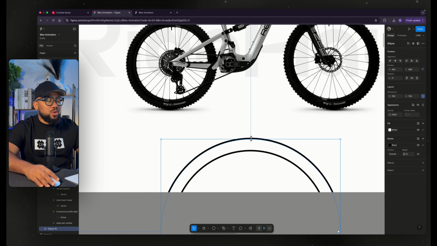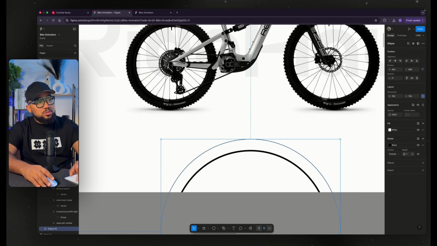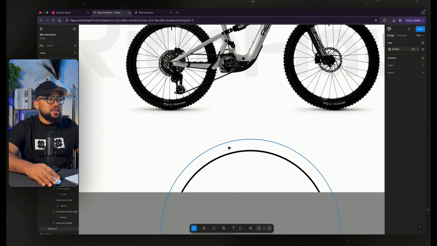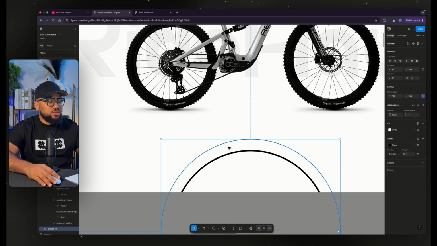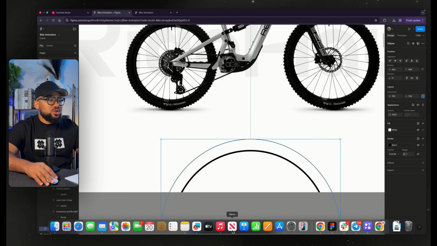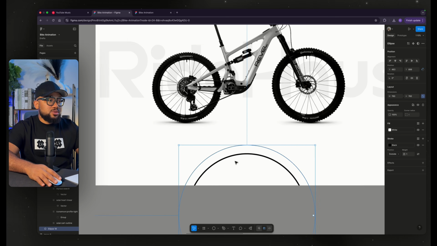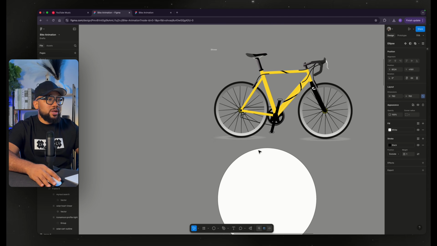We're going to do one more thing. Let's reduce this tool just so we know where to type. So the next thing I'm going to do is to duplicate this. I'm just going to leave it here. Now go to your text and we're going to bring it out so it's much more clearer.